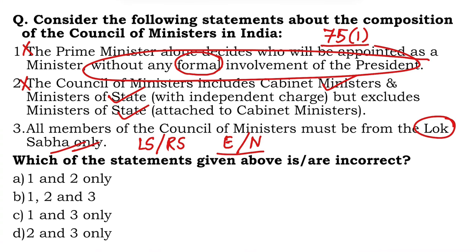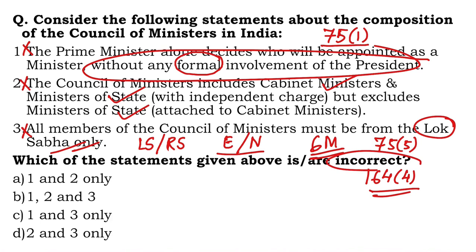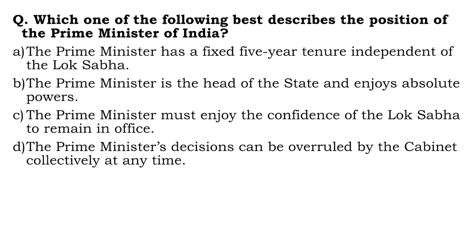But yes, they need to be a member. They need to become a member within 6 months. Right? Article 75, Clause 5, or 164, Clause 4 for the states. So this is also wrong. This means how many statements or which of those statements are incorrect? Let's not forget. Right answer is B. Moving on to the next one.